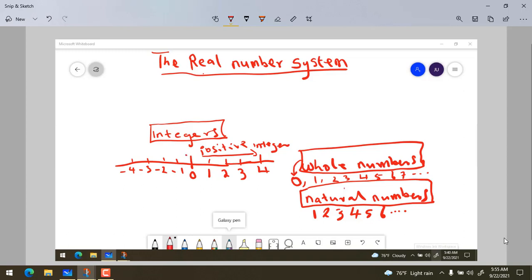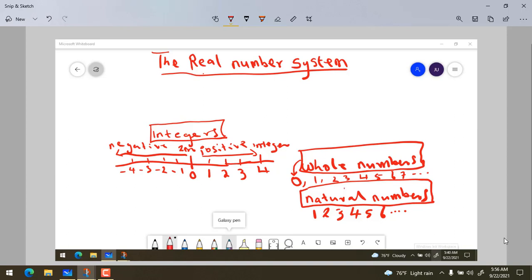Going to the left, we have negative integers, okay? Negative integers. Then at the center, we have 0. So we have positive integers, negative integers, and then 0.